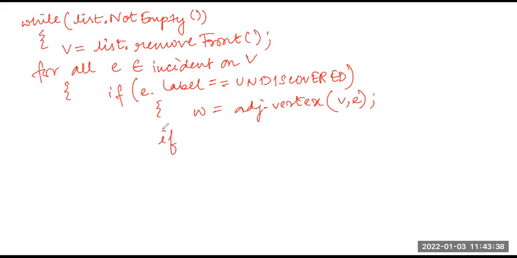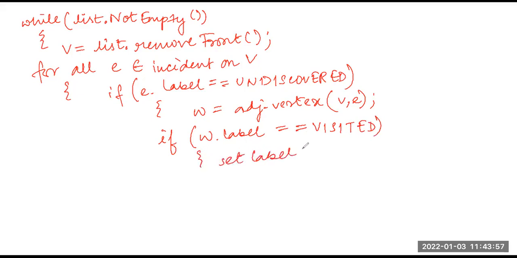And if this was already a visited vertex, then that edge, I was setting the label to be the cross edge.